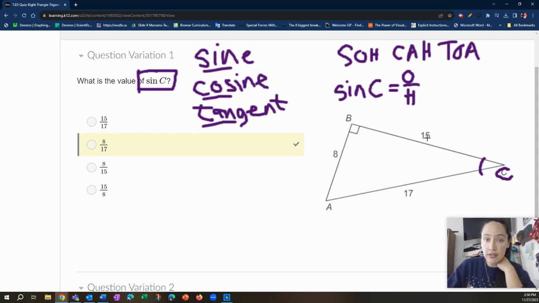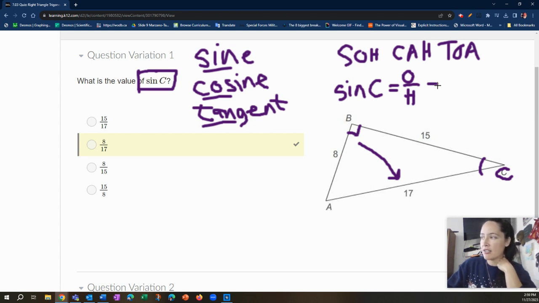The hypotenuse is always across from the right angle, and it's always the longest side of a right triangle. What we're talking about only applies to right triangles for now. There are different methods for other kinds of triangles. Right triangles have a 90-degree angle, signified by this box, and across from that is our hypotenuse.